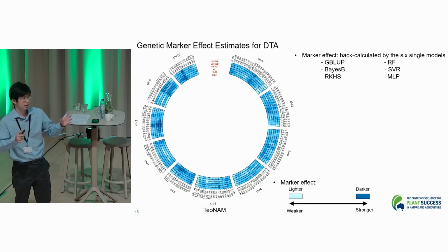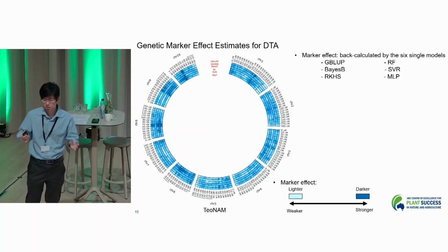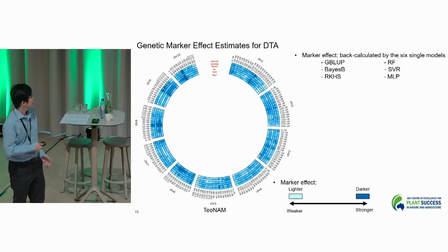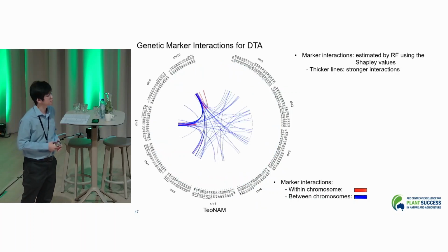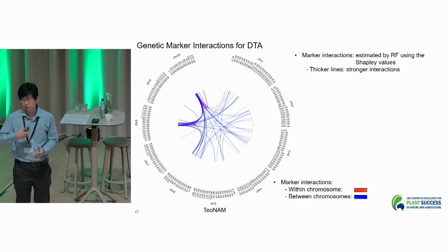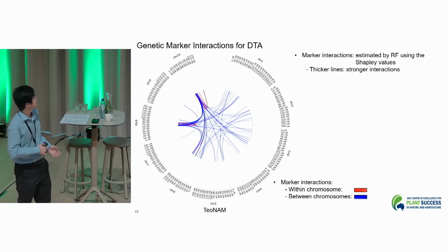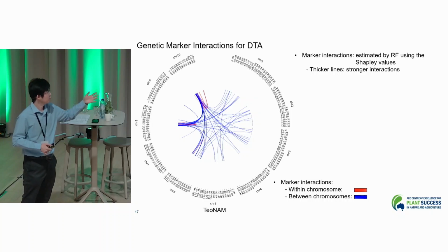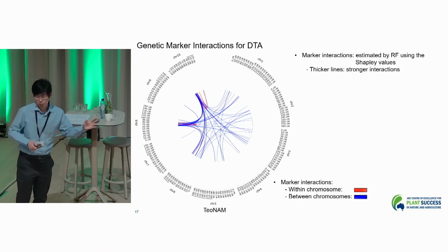That's a connection with the previous scatterplot matrix, having a little bit of association. That's one of the interesting messages. So now we can move to the link part, representing the marker interactions estimated by random forest using one machine learning interpretable method called Shapley values. The thickness of the line shows the strength of the interaction. Thicker means stronger, like this part here. And then we can see red and blue, they're represented within chromosome, like this, and between chromosome, like all over the place. So that's all the components from the circos plot.